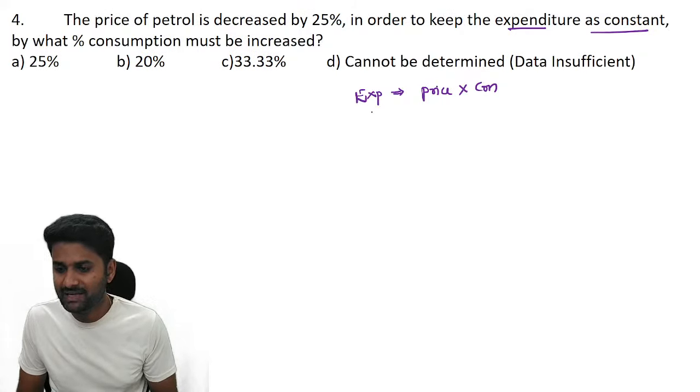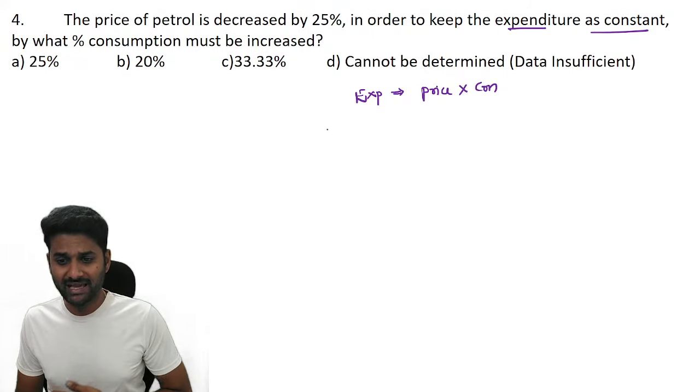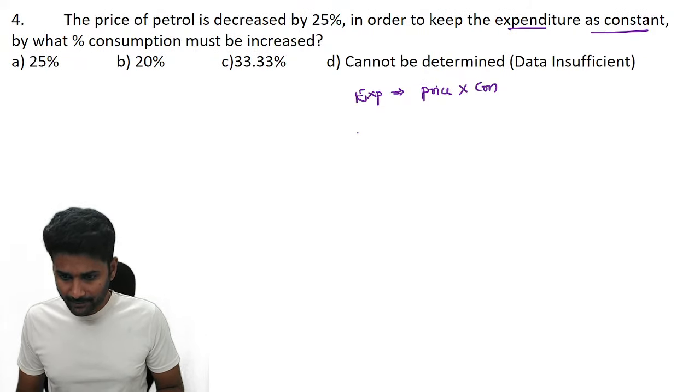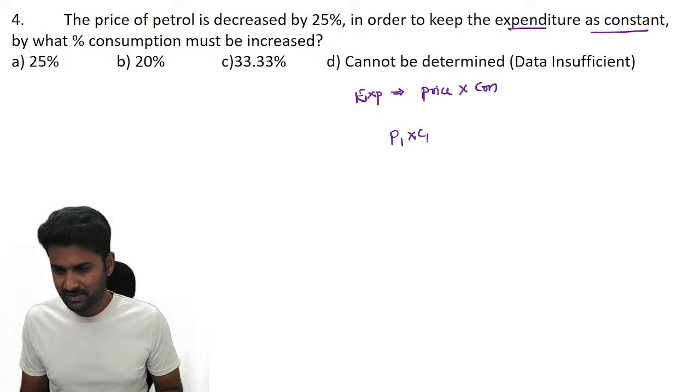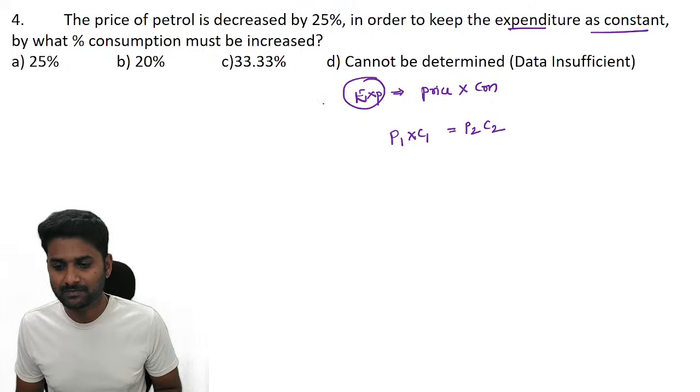We want expenditure to be constant. Now, what about the consumption? It must be increased. So P1 C1 is equal to P2 C2. Is it clear? Why? Because they mention that expenditure is constant.